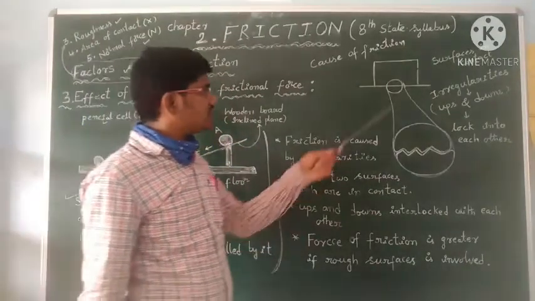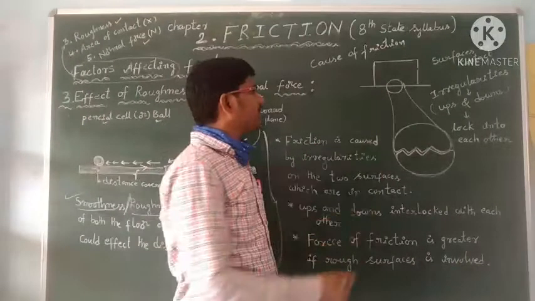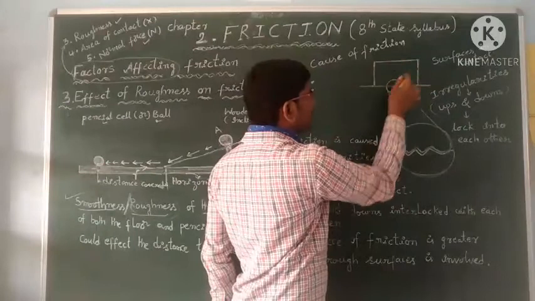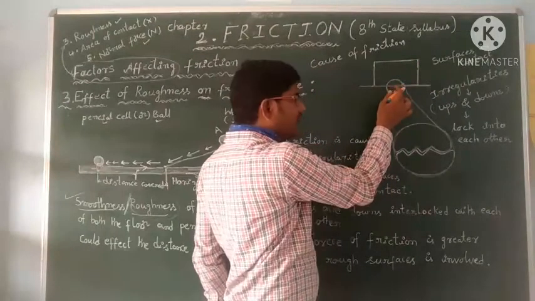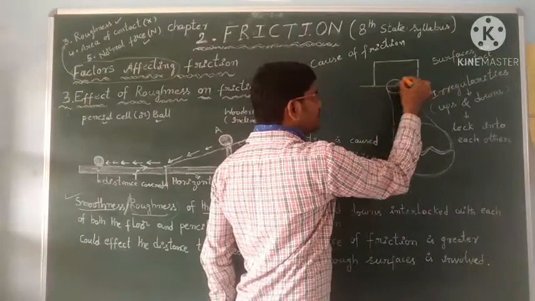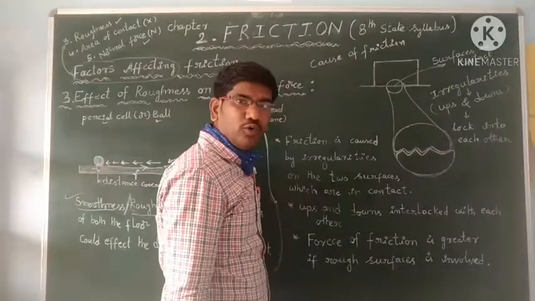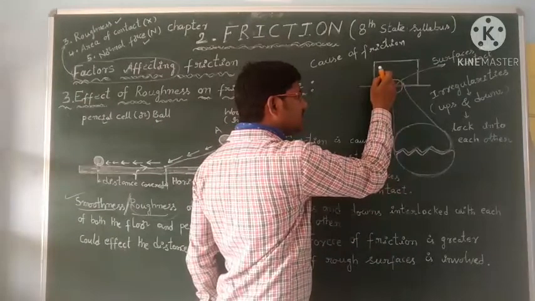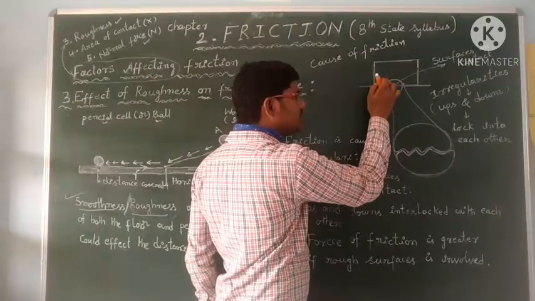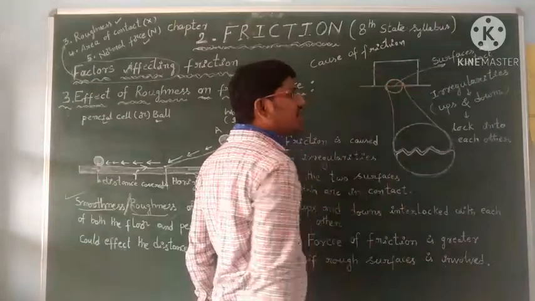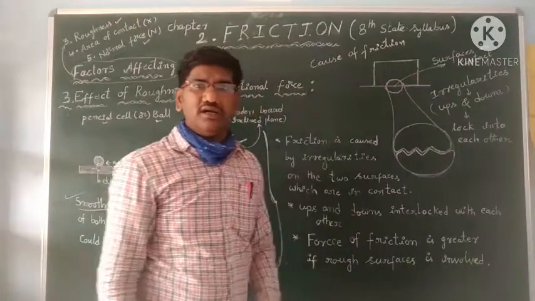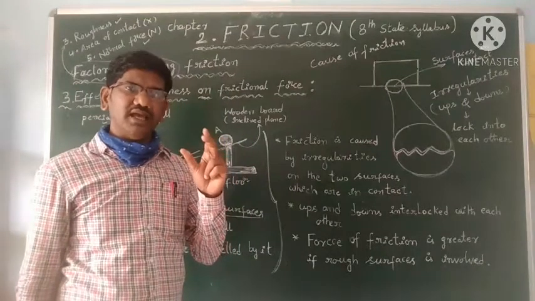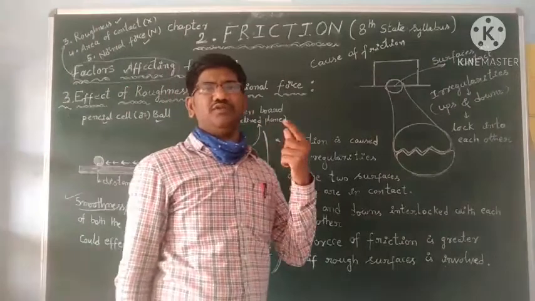Now see my dear students, this is one body and it is kept on a horizontal floor. This is an object kept on a horizontal floor, and those two surfaces are in contact. Don't get confused that it is just a circle. It is just telling that the horizontal surface and the bottom surface of the block are in contact. And though many surfaces look like perfect planes to our naked eye,